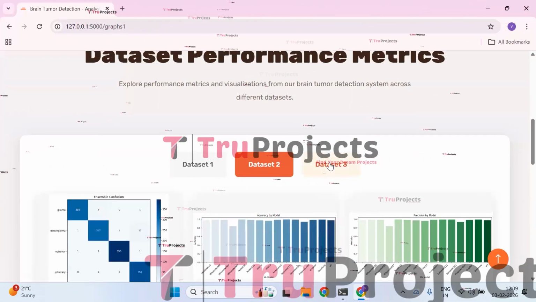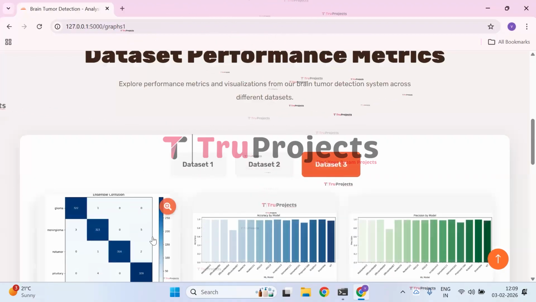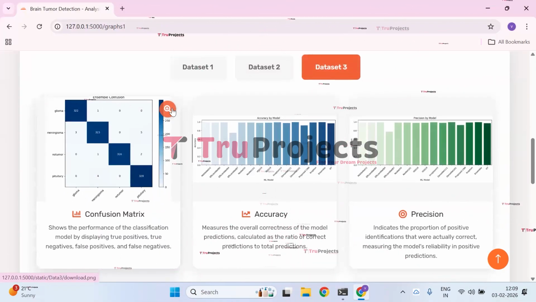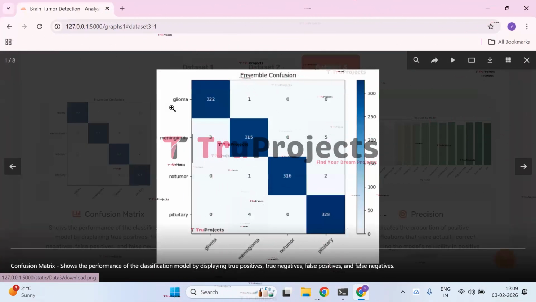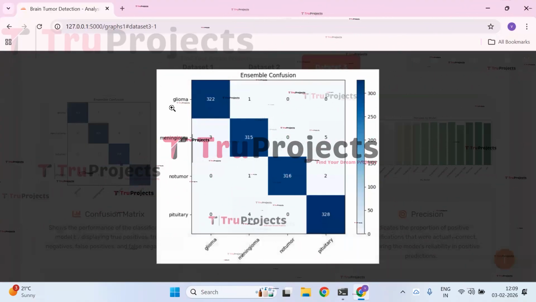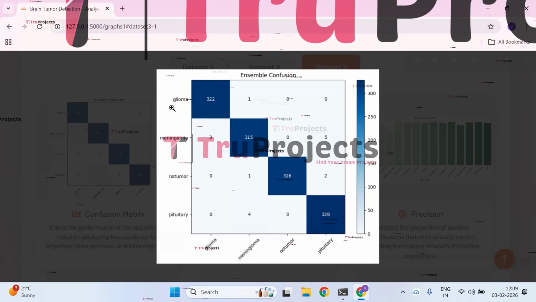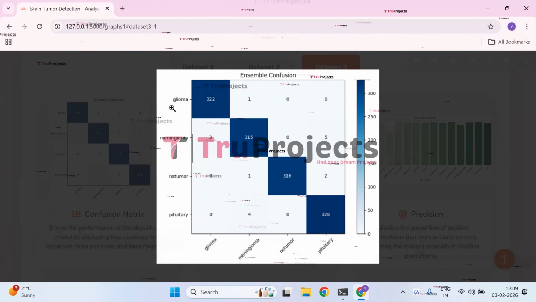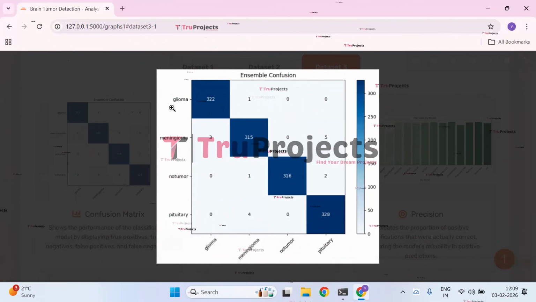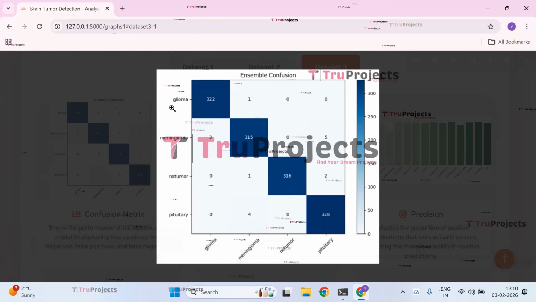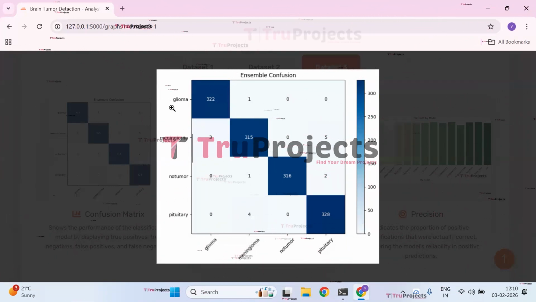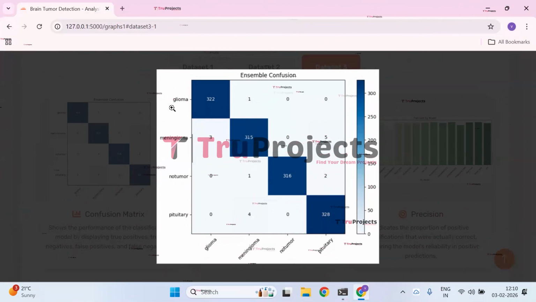Now, let us check the dataset 3 graphs. In this, first we have the confusion matrix graph. The confusion matrix shows that the ensemble model classifies all four brain tumor classes with very high accuracy, as most values lie on the diagonal. Only a few misclassifications occur between similar classes, indicating strong overall performance and minimal confusion.